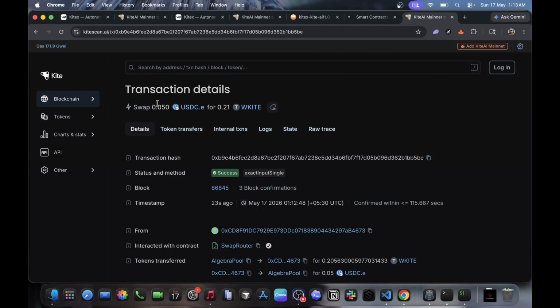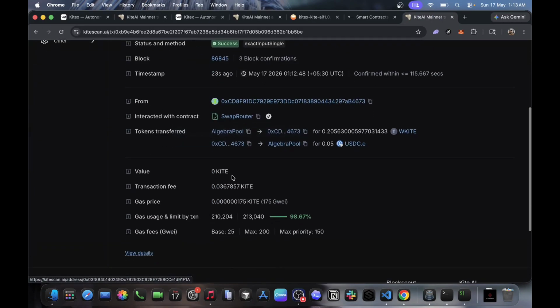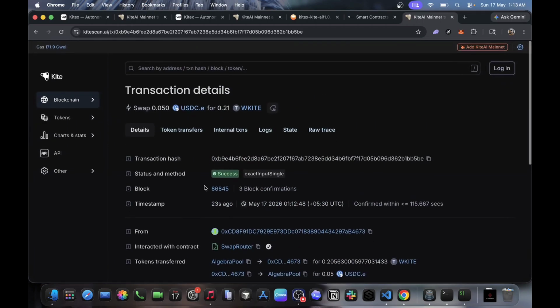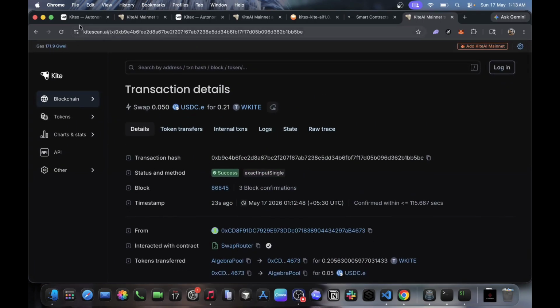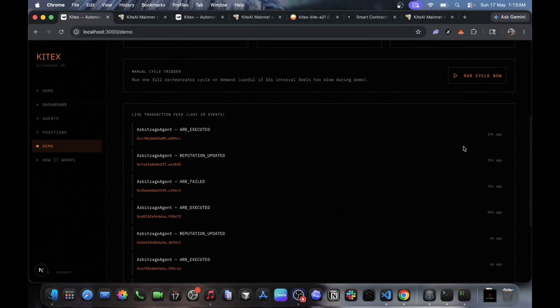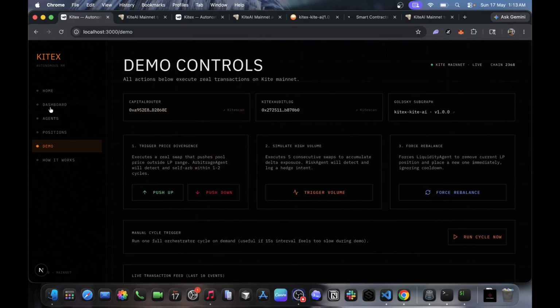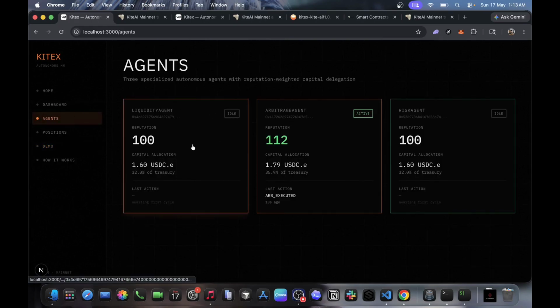It takes some time. Yeah. So our real-time mainnet counter swap has been executed, and we can see the details here. That's how the reputation also updates through the CapitalRouter. Goldsky will also index every transaction, and we can see our current transaction here for the counter swap as well. Let's head back to the agents, and I'll show you what agents we have.